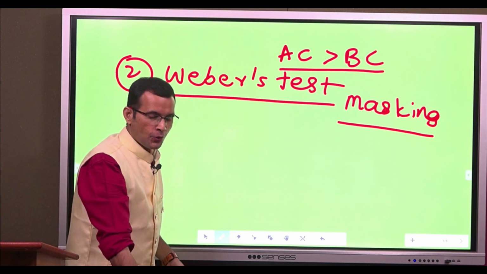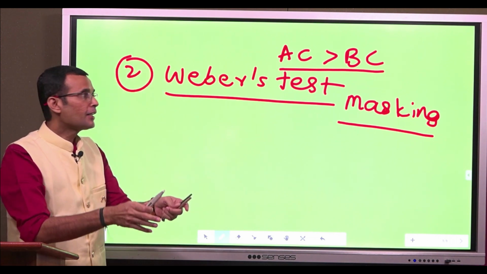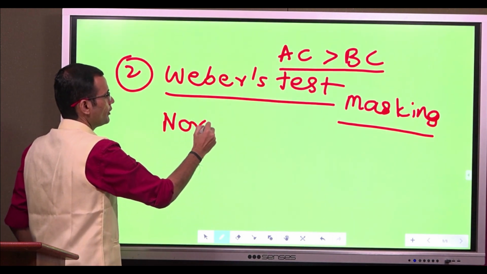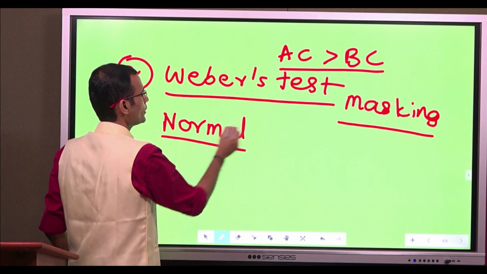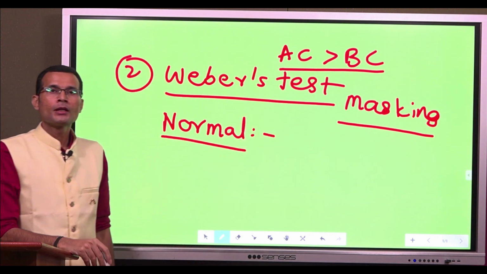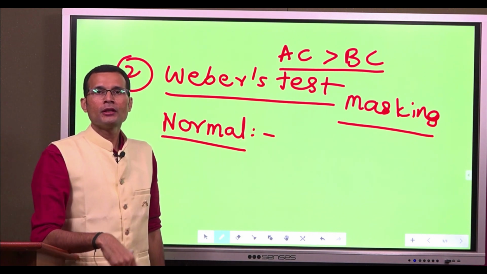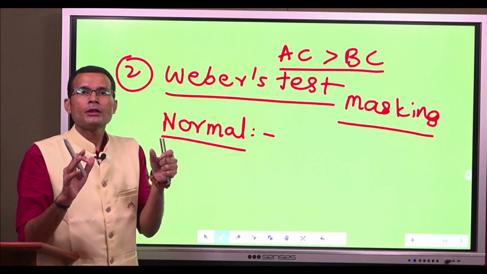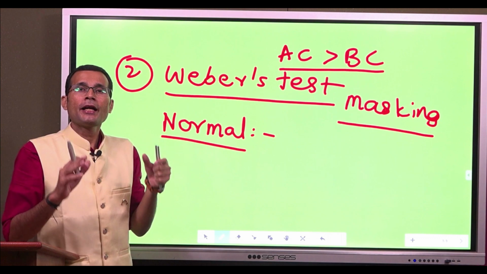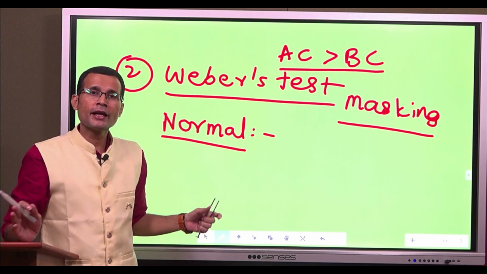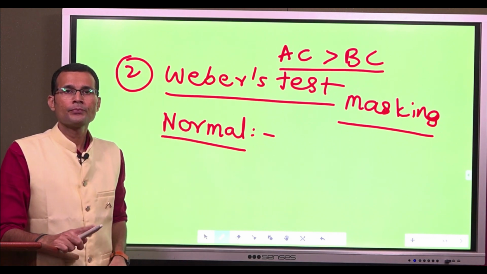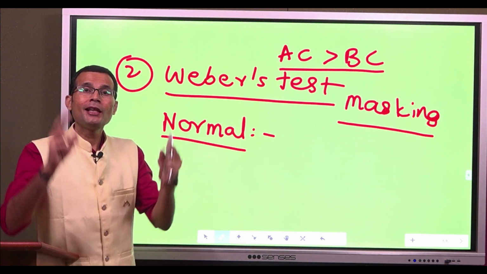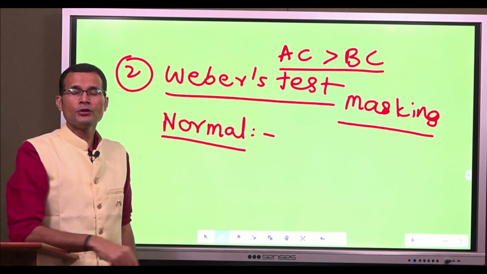Now, what is the interpretation? How do you interpret this test? First interpretation is normal. When do you call it normal? Normal means the patient says, I can hear on both sides equally. In other words, there is no lateralization of the sound.